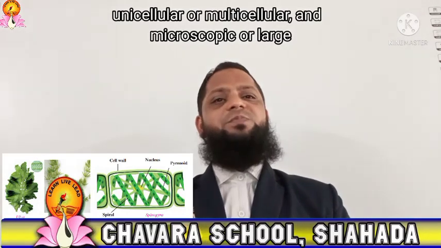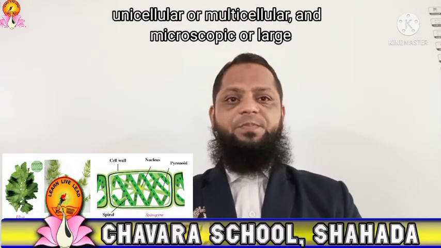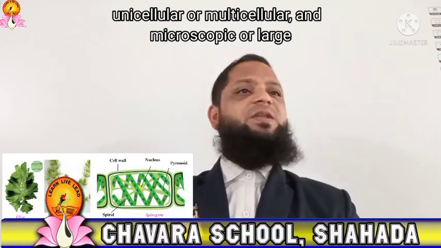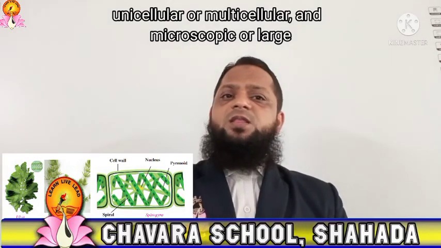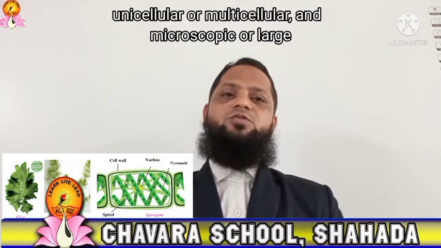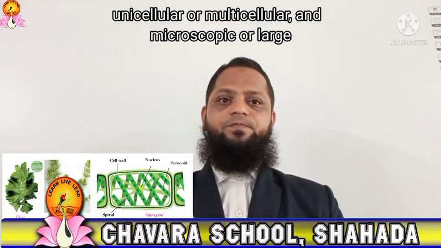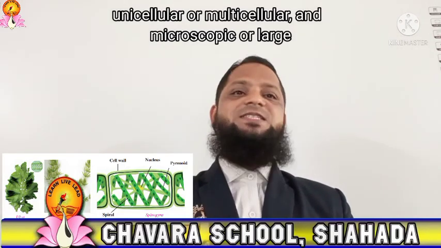Unicellular, the complete body is made with the help of a single cell. Multicellular, the complete body is made with the help of many cells. They are microscopic as well as large. Microscopic means we cannot see with the naked eye. Large, that we can see.